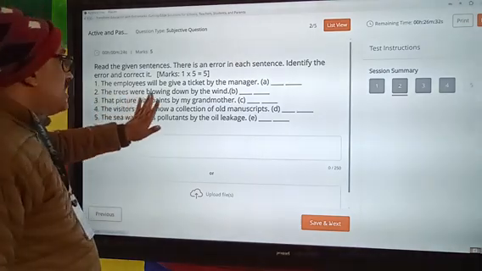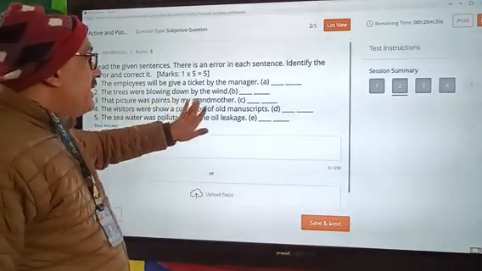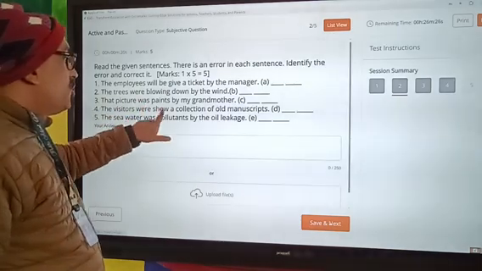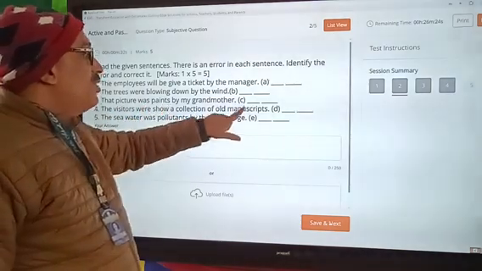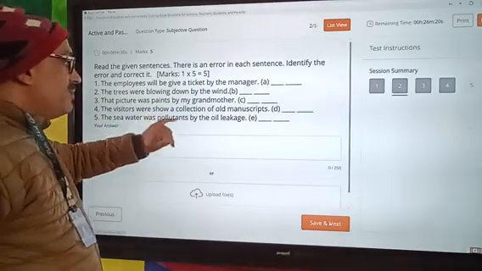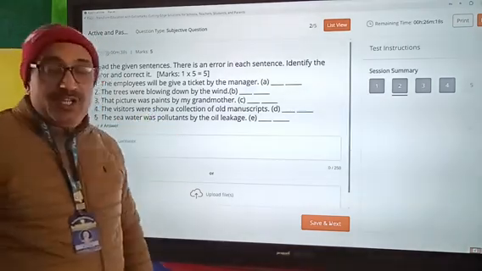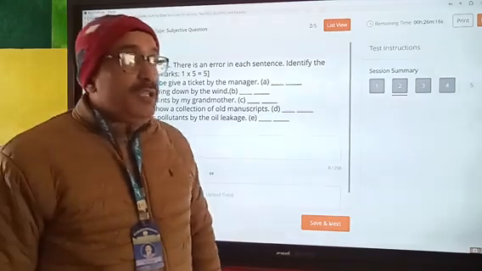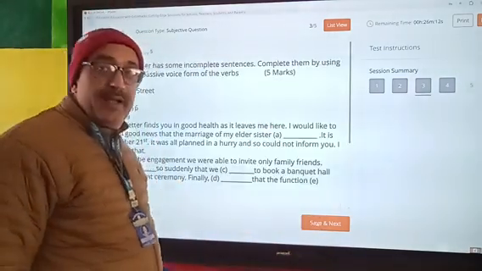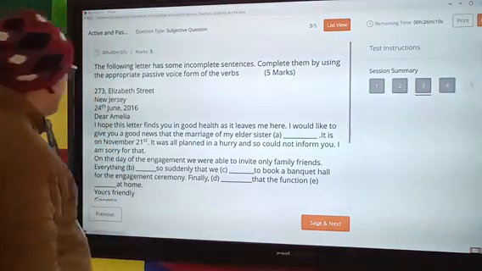The picture was painted by my grandmother. The visitor was shown a collection of old manuscripts. The water was polluted by the oil leakage. You will select the error and you will feed it here. Okay. And the next is